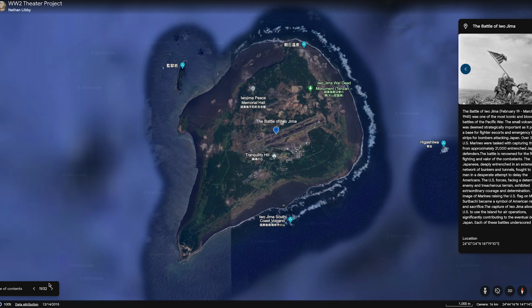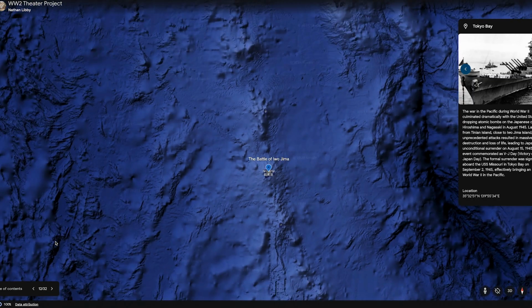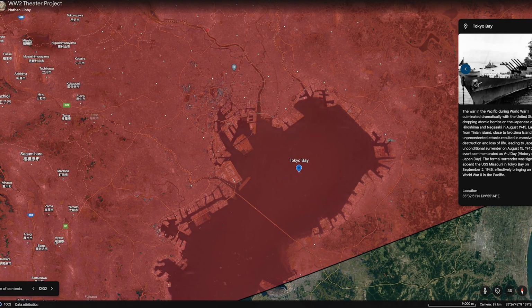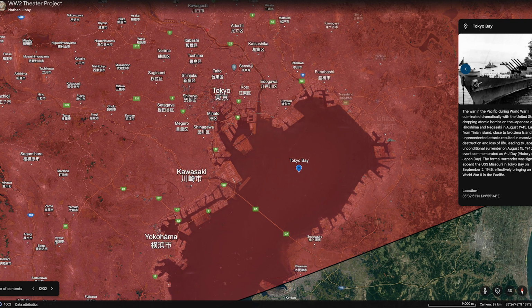The war in the Pacific during World War II culminated dramatically when the U.S. dropped the atomic bombs on the Japanese cities of Hiroshima and Nagasaki in August 1945. Launched from Tinian Island, close to Iwo Jima, these unprecedented attacks resulted in massive destruction and loss of life, leading to Japan's unconditional surrender on August 15, 1945, an event commemorated as V-J Day, Victory over Japan Day.